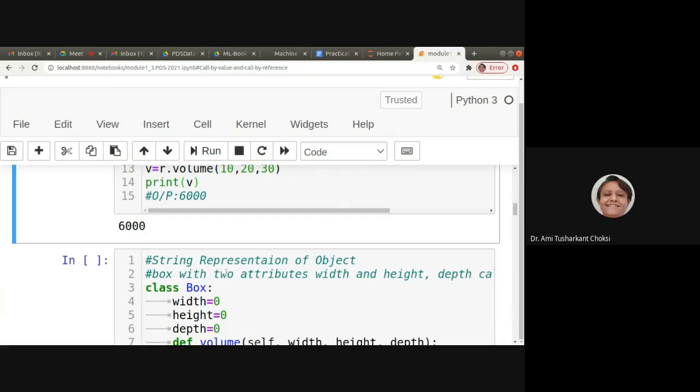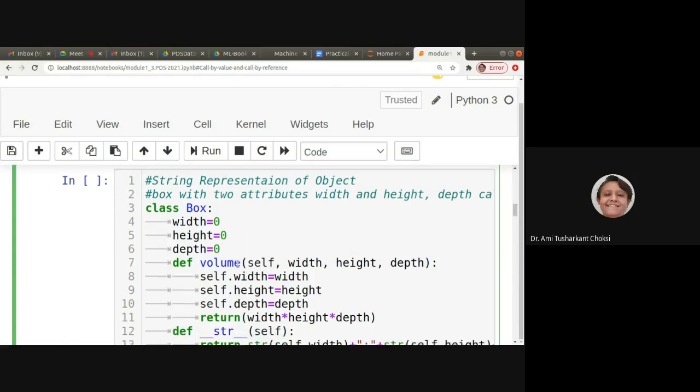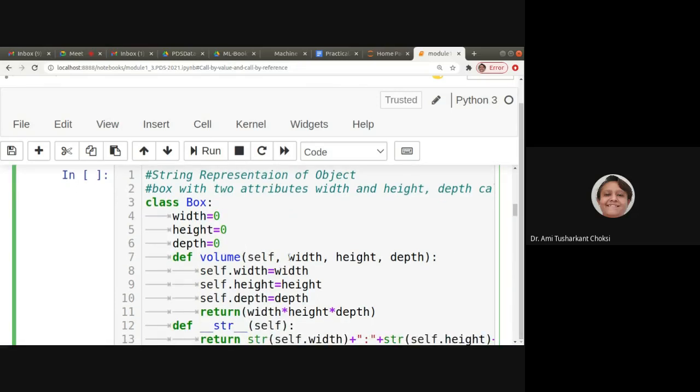Now we want to have a string representation of the object. Box with three attributes, width, height, and depth, and calculate the volume, right? The same class is there. What I have added is the string representation of the object. Otherwise, all the code is the same. Class Box, width, height, depth initialized to 0. Volume is there with the three parameters and self, return width, height, depth.